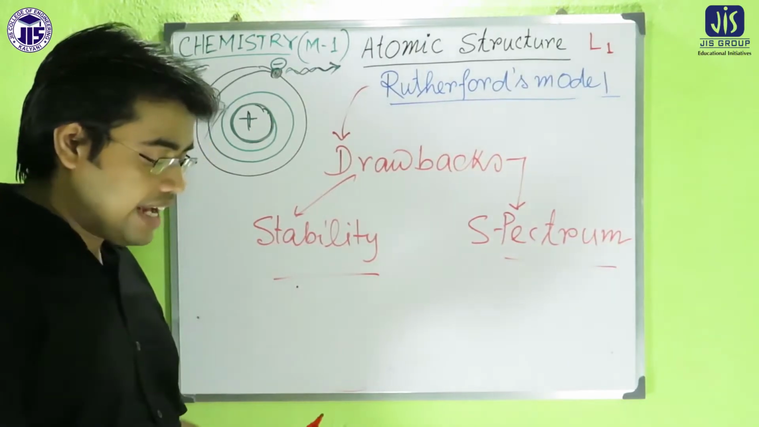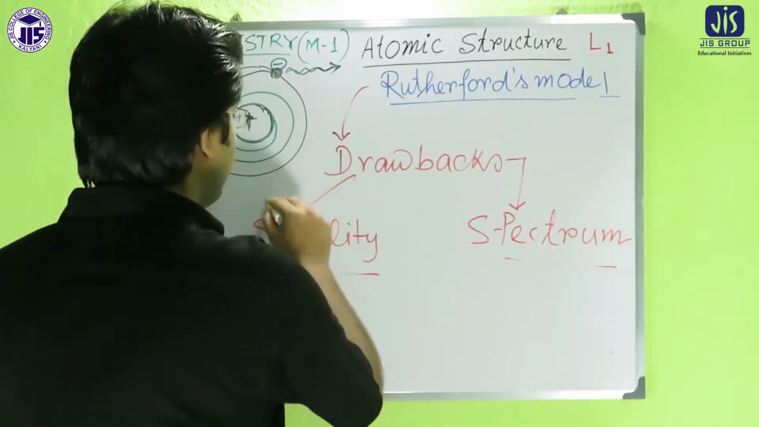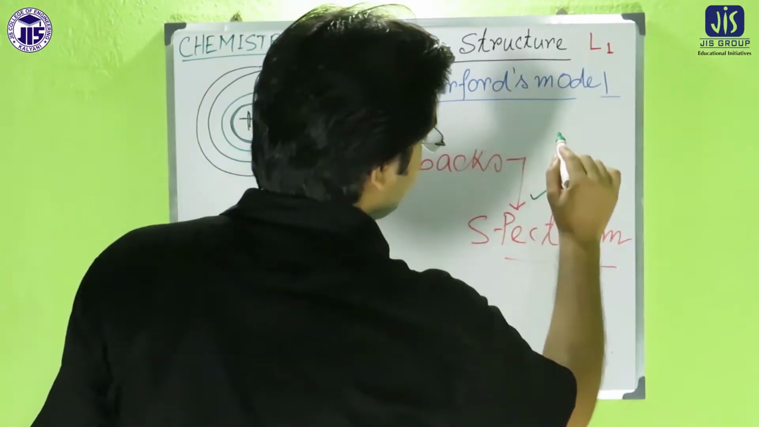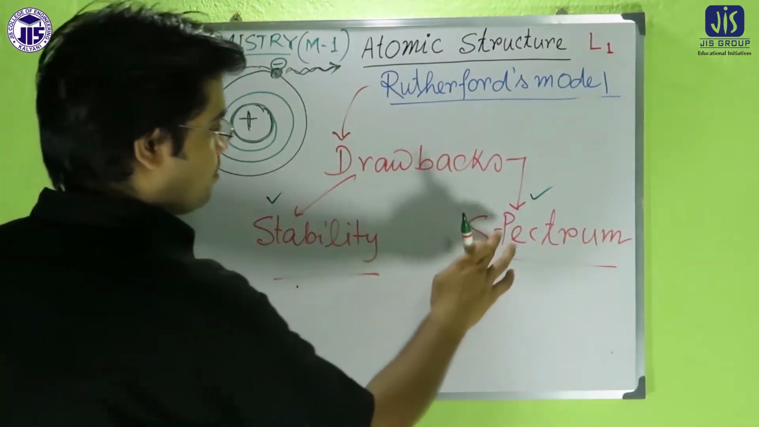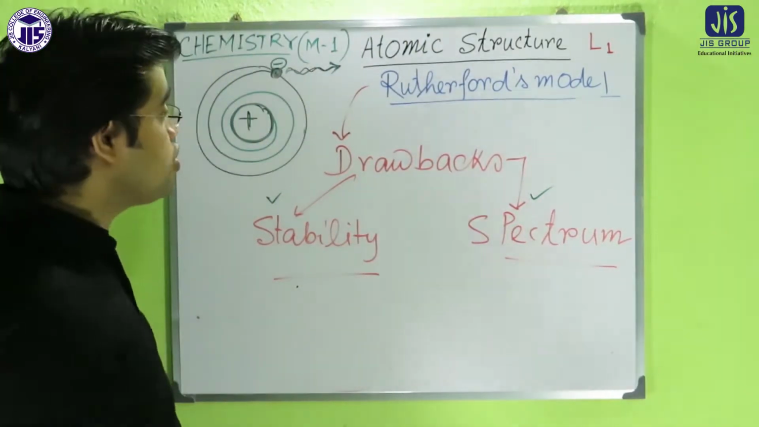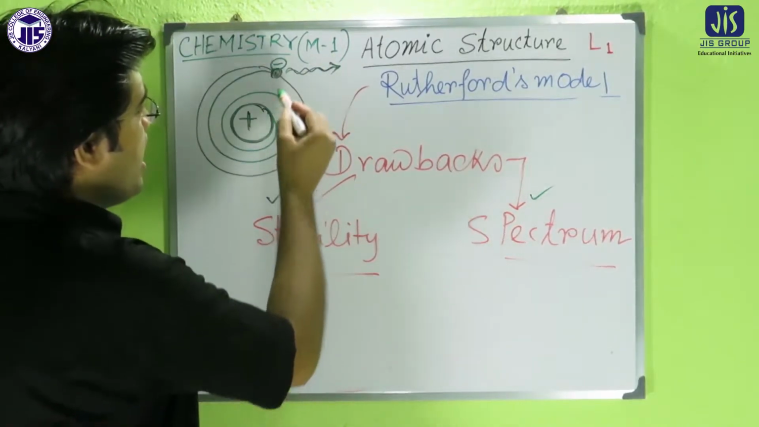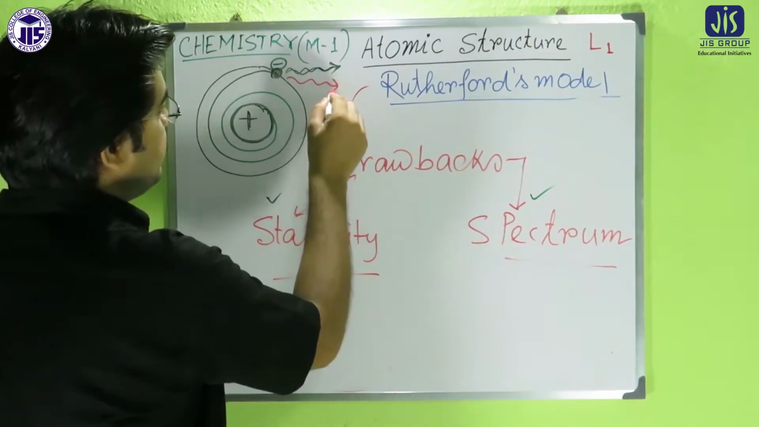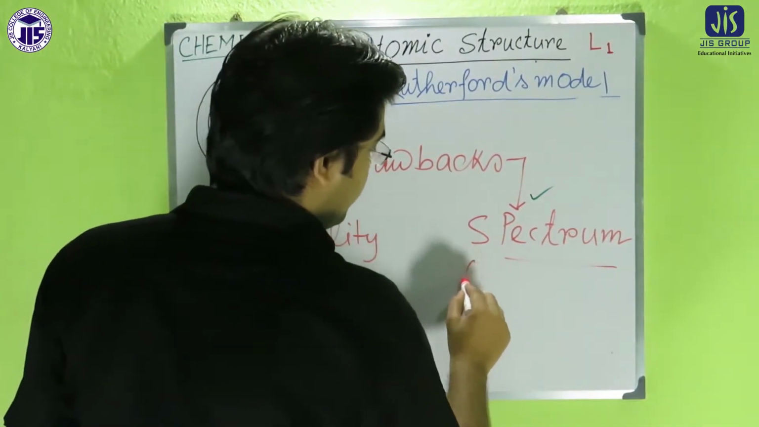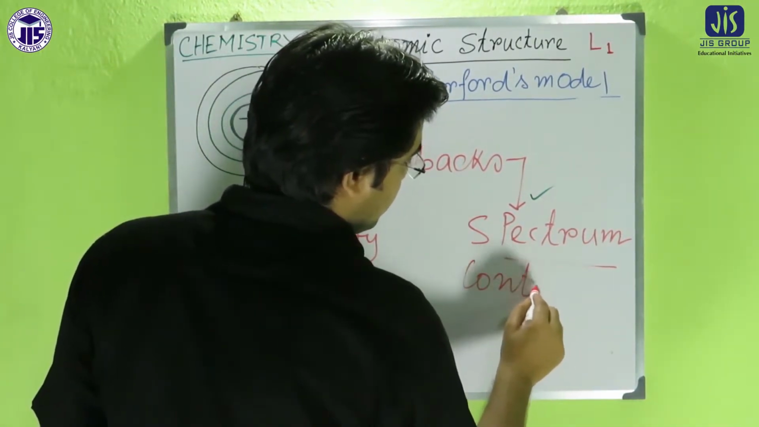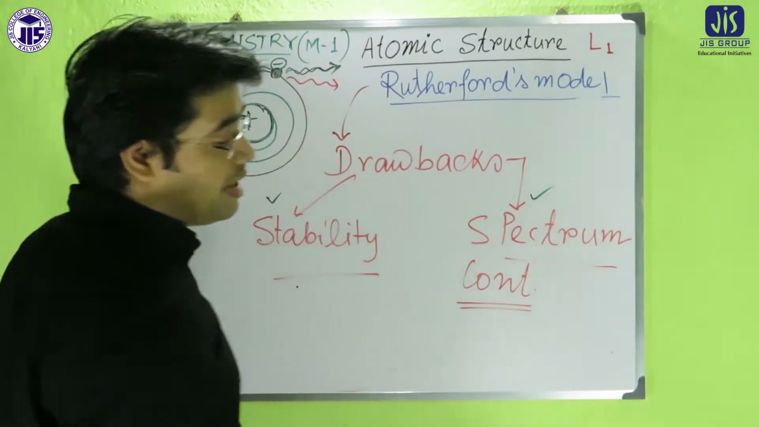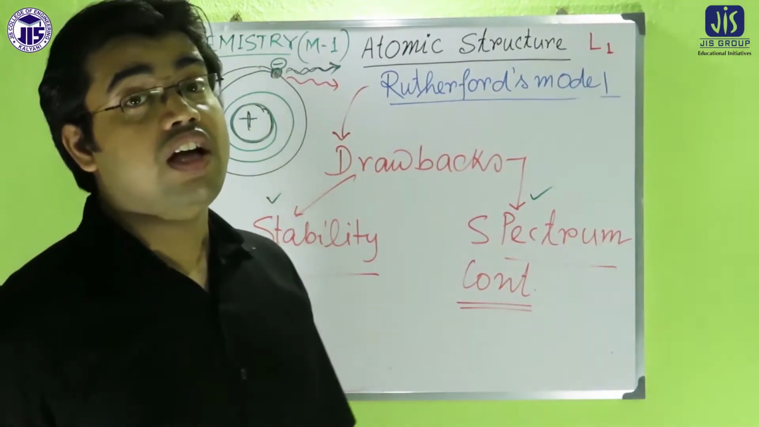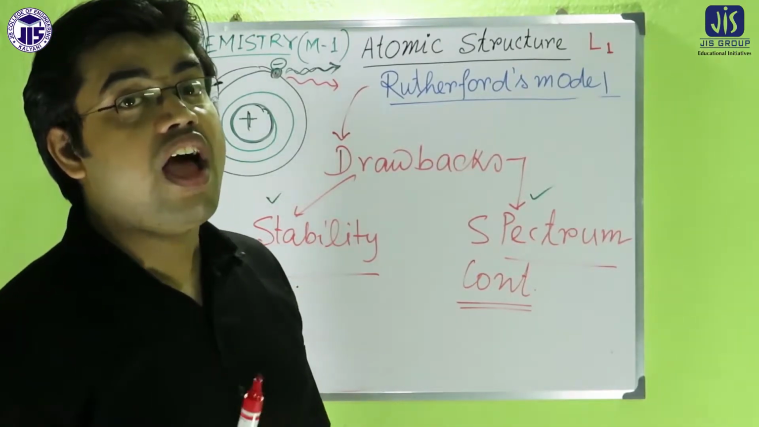The second drawback is regarding the spectrum. First drawback: stability; second drawback: the spectrum. According to Rutherford's model, if the electron continuously emits energy, we should get continuous spectra. But actually, we get a line spectrum from the atom.